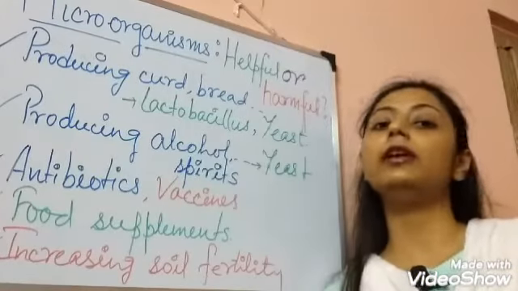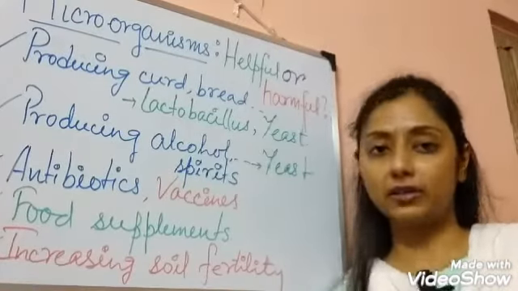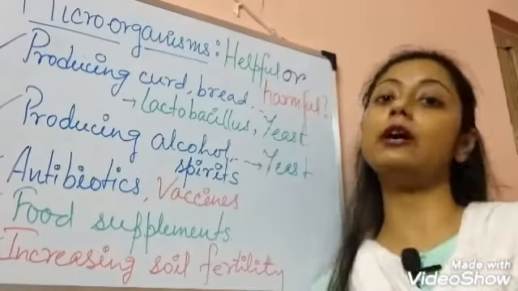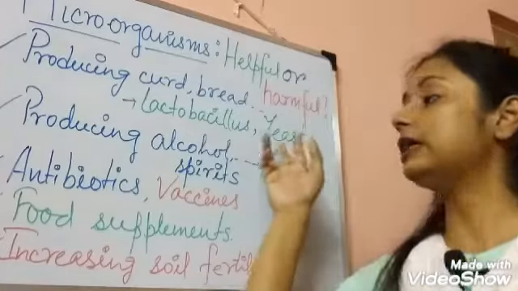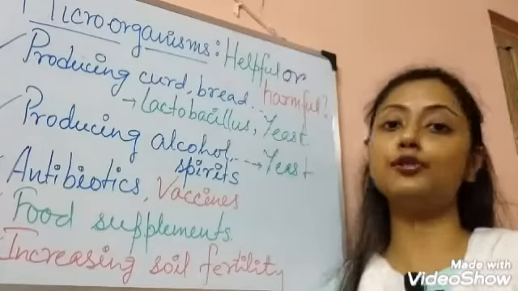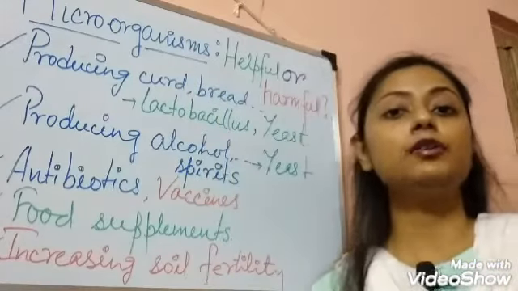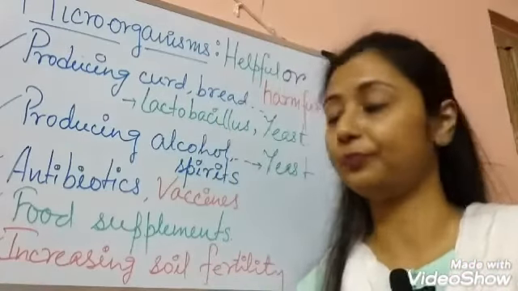So this is a very important, helpful bacteria in our environment that is used to prepare curds from the milk, and yeast is also used to produce the curd and bread in the industries as well as in our home.